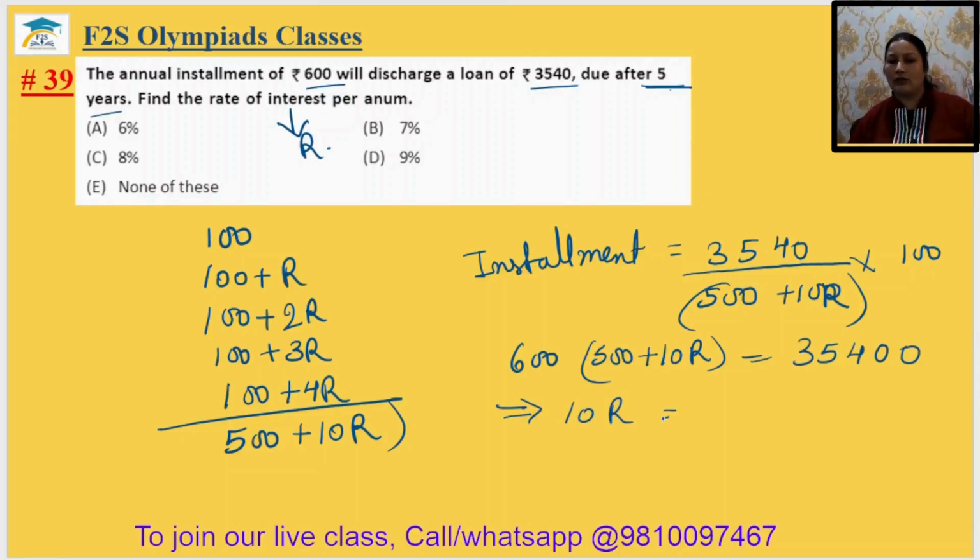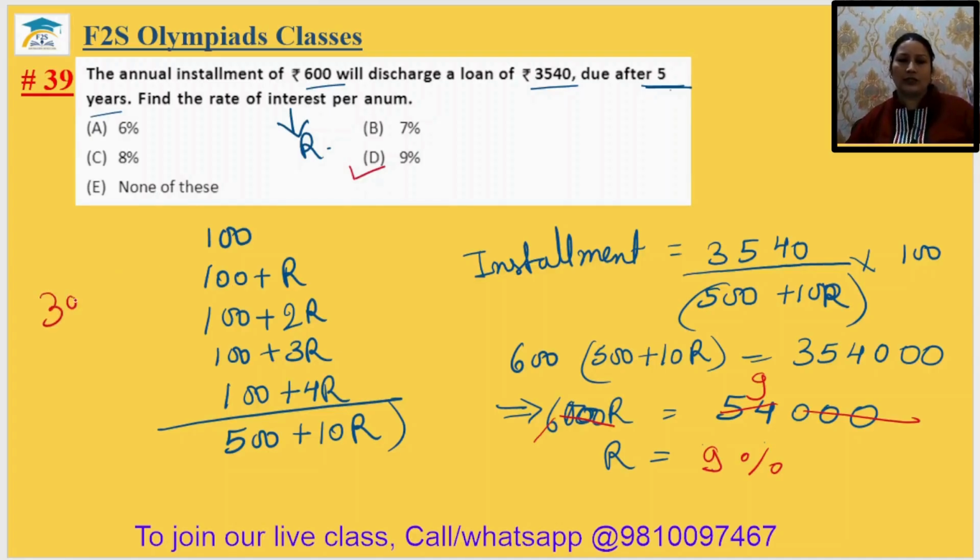So it means 10R will be equal to 35400 minus 6 5s are 30. तो 40 यहाँ पर हो जाएगा, तो I'm just subtracting it, there will be one more zero, हाँ, तो it will be equal to 54000. ठीक है, 54000, and here it will be 6000, sorry, it will be multiplied with this, हाँ, so R will be equal to 3030 cancel out from both the sides and 6 9s are, R will be 9%. That is in the option number D. The 39th answer is option D.